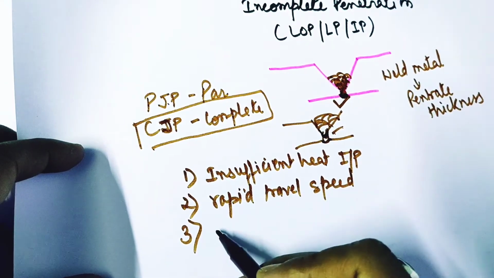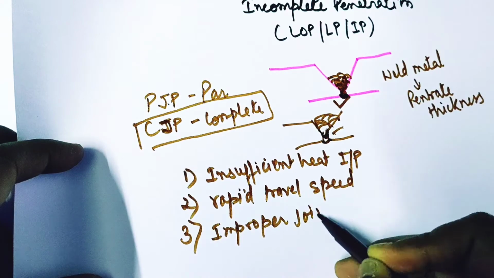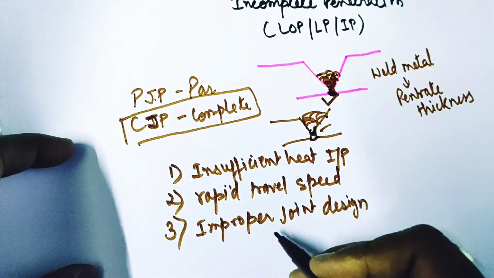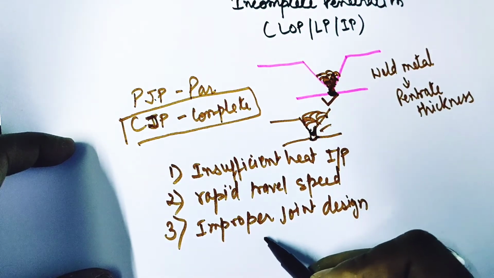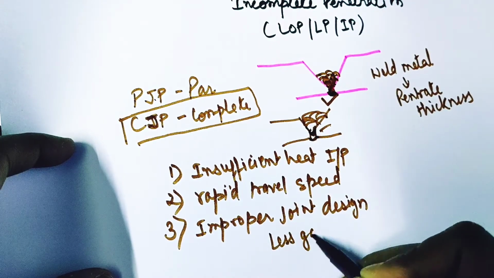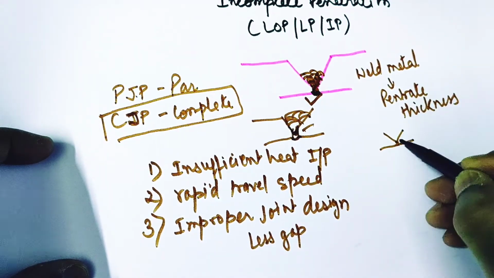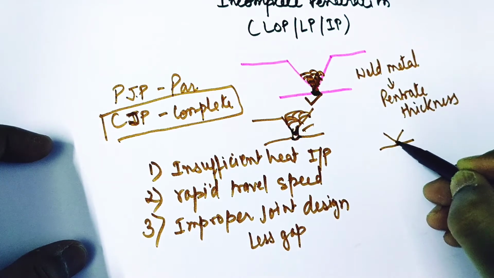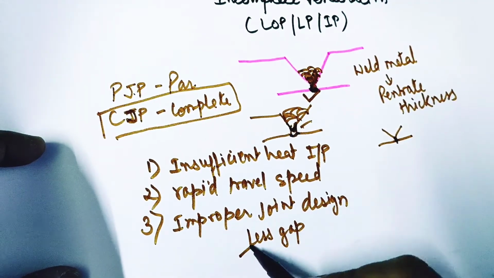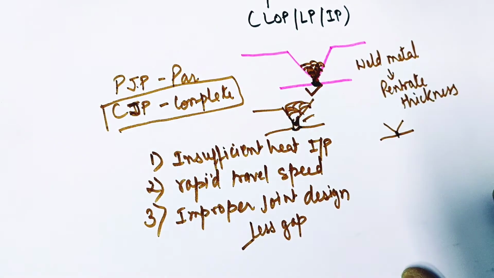Now one of the most prominent causes is improper joint design, and within this cause we have one very prominent issue, which is less gap. See, like here this is our joint, and if we give a very less amount of gap here, then chances of getting lack of penetration will always be there. So less gap or improper joint design is one of the major causes of lack of penetration.